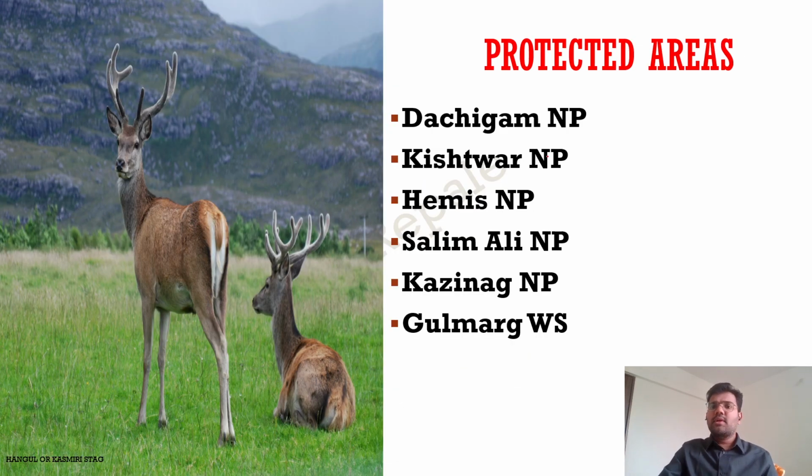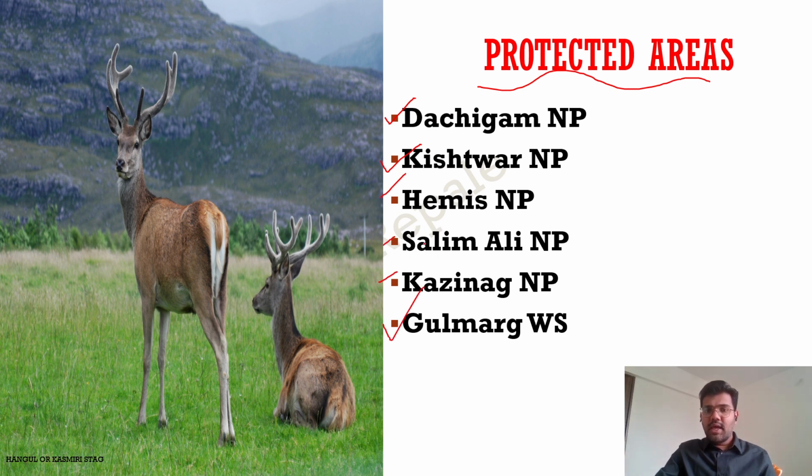Now let us talk about the protected areas. Which are the national parks or wildlife sanctuaries present in the northwestern Himalaya? First is Dachigam National Park. Dachigam means ten villages. Ten villages were rehabilitated when this national park was announced. So Dachigam, then Kishtwar, then Hemis, Salim Ali, Kazinag, and Gulmarg.